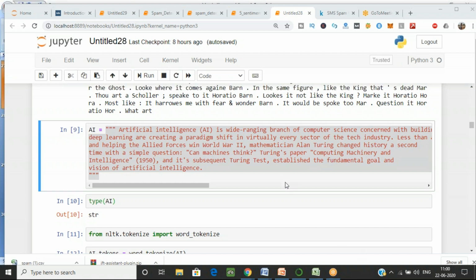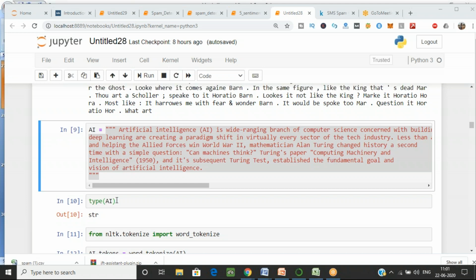Yeah, just assign it to one variable. First, what you have to do is assign one variable AI and just copy that.